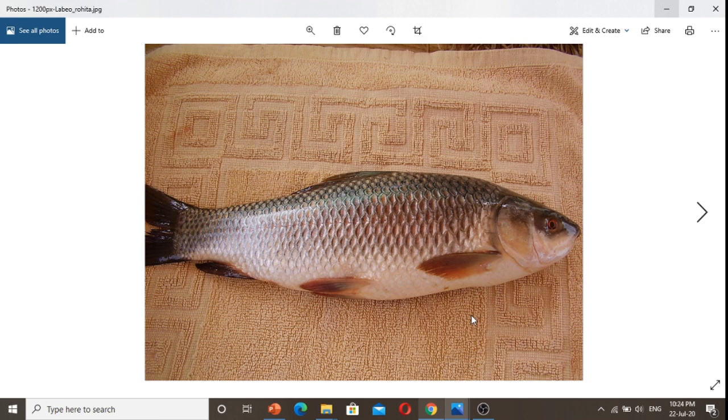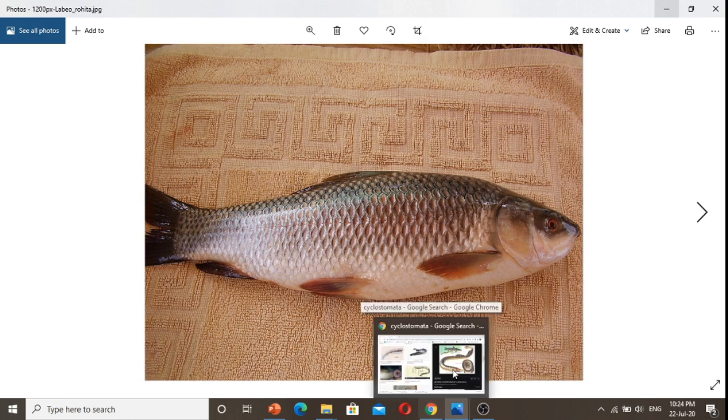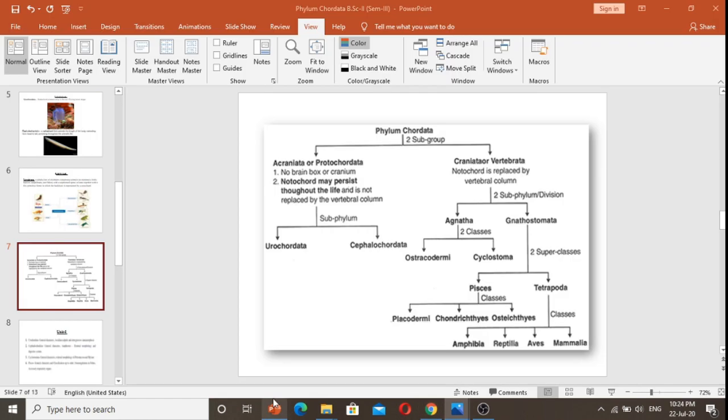This is the Rohu. So these three classes belong to the Pisces: Placodermi, Chondrichthyes, and Osteichthyes.